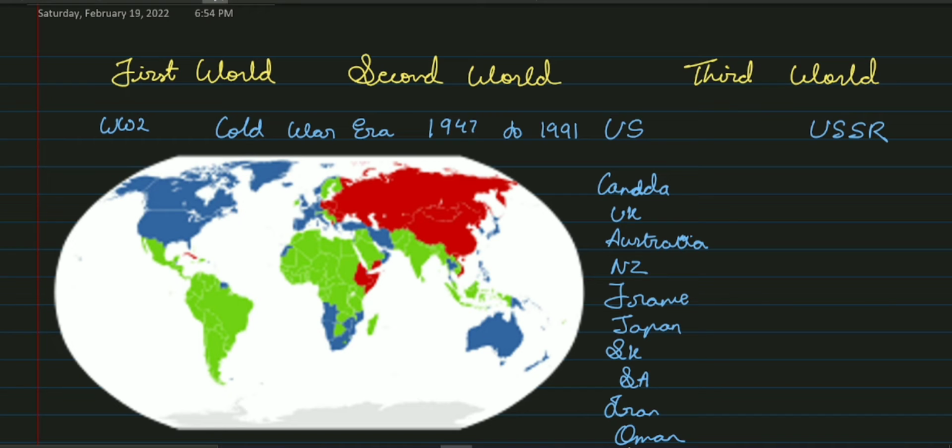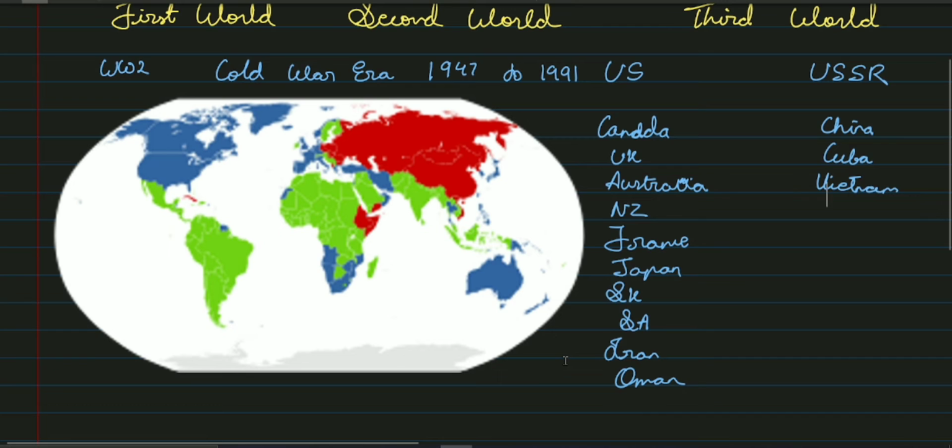On the other hand, we had a group of countries which were on the side of USSR, and they were like China, Cuba, and many countries. You can see some Eastern European countries are also part, but at that time, Eastern European countries were themselves a part of USSR. So I can say Vietnam, not many countries in this group.